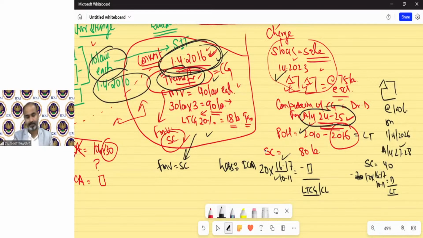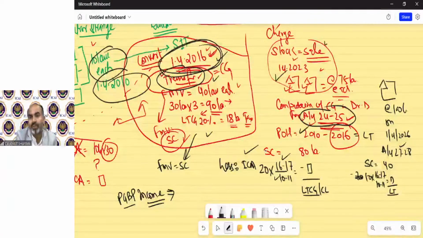But the last thing in these kinds of questions, the examiner will also ask to calculate PGBP income, because the stock has been transferred. So we have calculated the capital gain, but for the purpose of PGBP income, we now need this information.